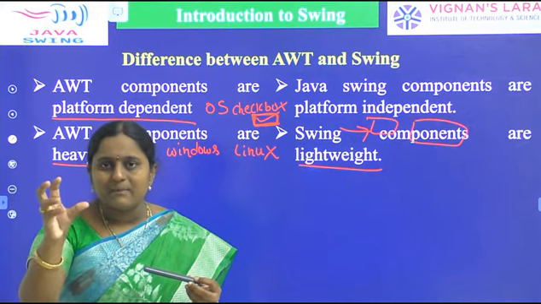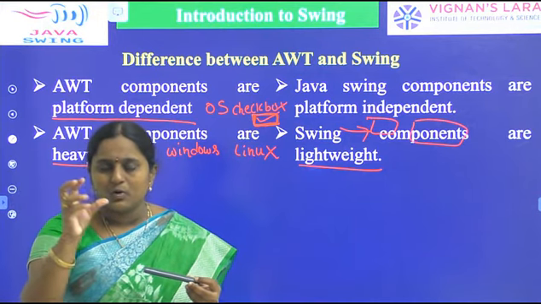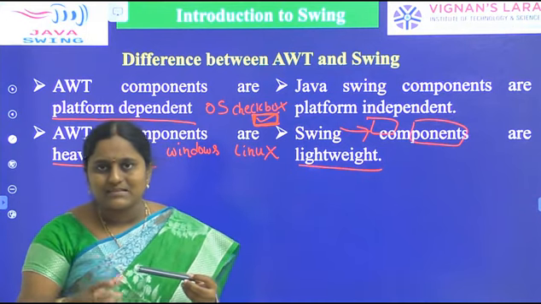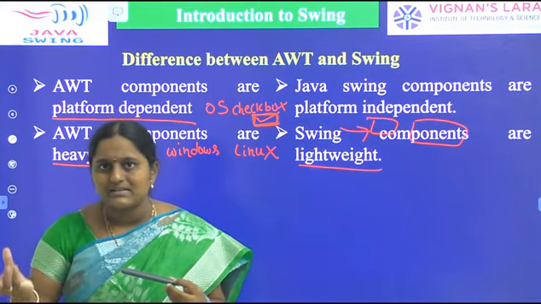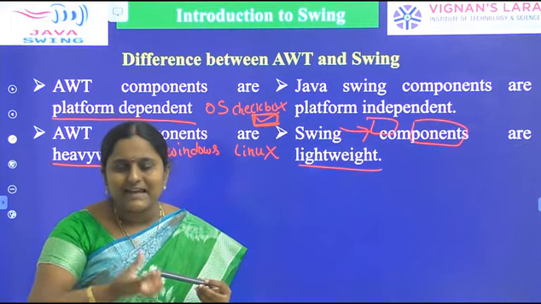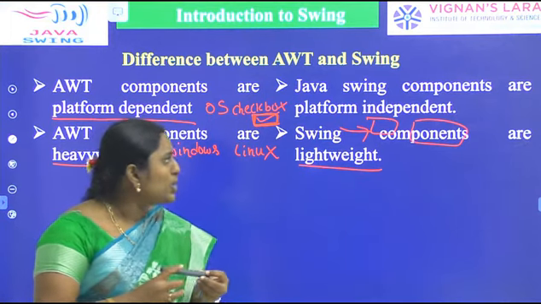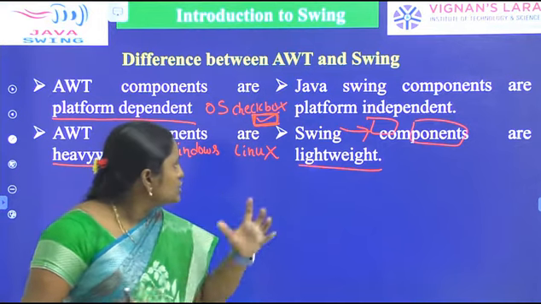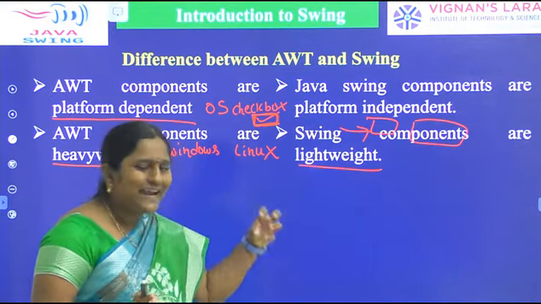Once we write a Java program in one OS, that program would work in any other operating system, like Windows, Linux, Mac, Unix, Android, or any other operating system. So already you know that Swing does not depend upon the operating system. That's why Swing components are lightweight.